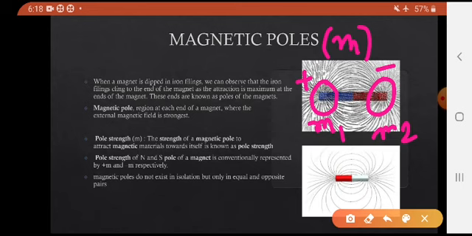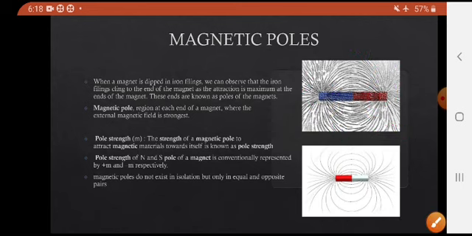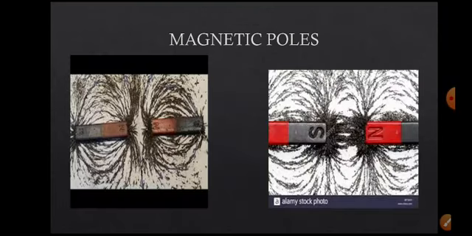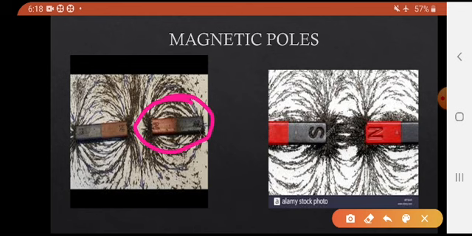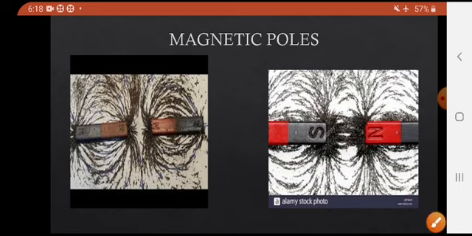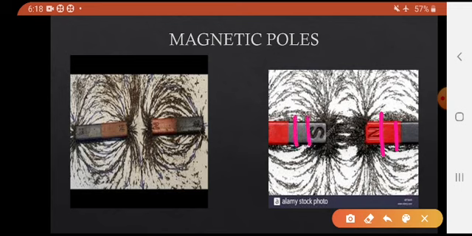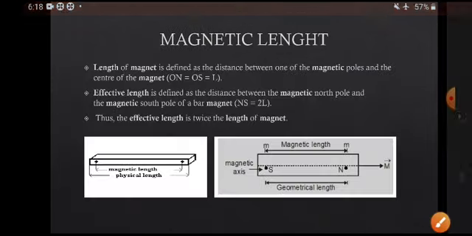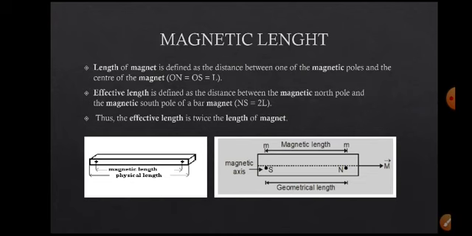Magnetic poles do not exist in isolation, only in equal and opposite pairs. They always exist as a pair, a north pole and a south pole. Always they remain north and south. These poles are never separated. If you cut this magnet into pieces, then each piece of the magnet shows a north and south pole. They are never separated. That is a unique property of the magnet.